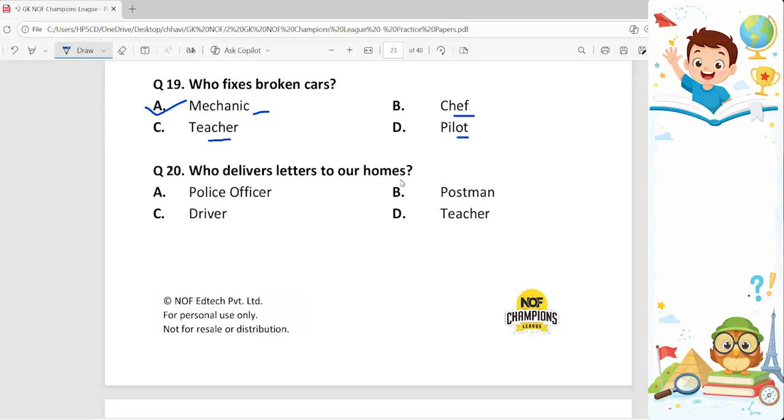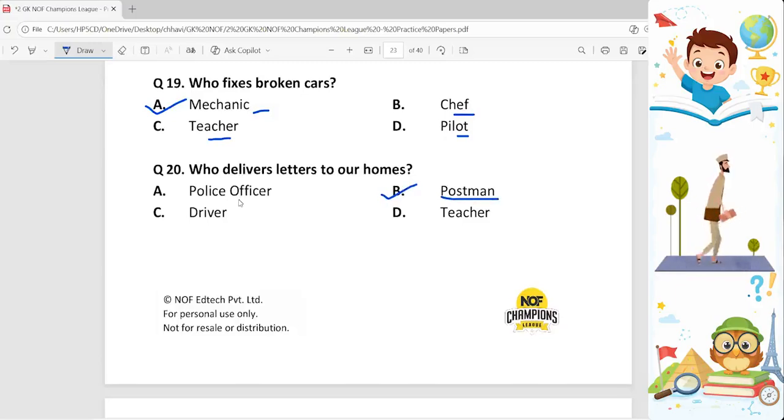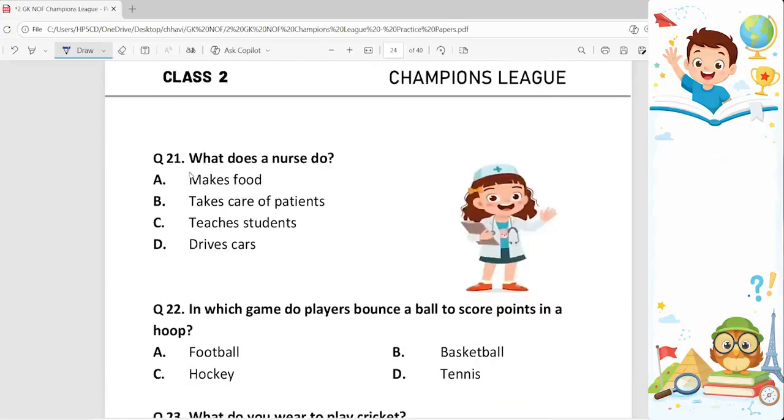Who delivers letters to our homes? Postman. So option B is the correct answer. 21st question. What does a nurse do? She takes care of the patients, isn't it? So where is it? It is here, option B.